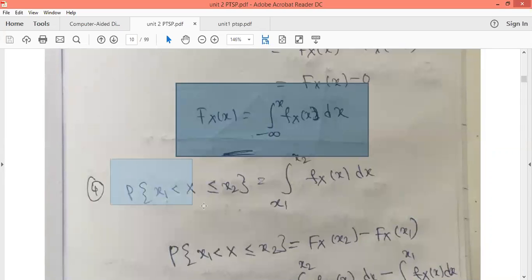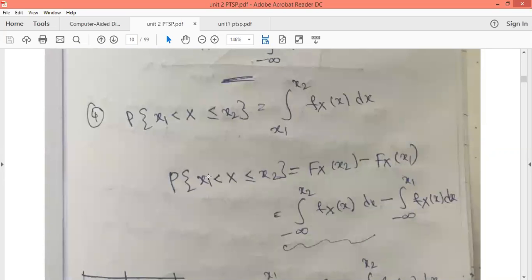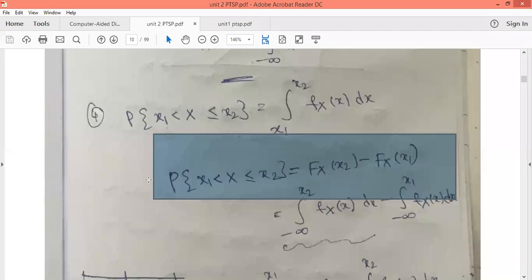Now we'll see the fourth property. What is the fourth property? The probability of x1 less than X less than or equal to x2 can be obtained from the density function, that is, the integral from x1 to x2 of fX(x) dx. We have already discussed the properties of the distribution function. From those properties, we know that the probability of x1 less than X less than or equal to x2 will be equal to FX(x2) minus FX(x1). This relation we got from the properties of the distribution function.